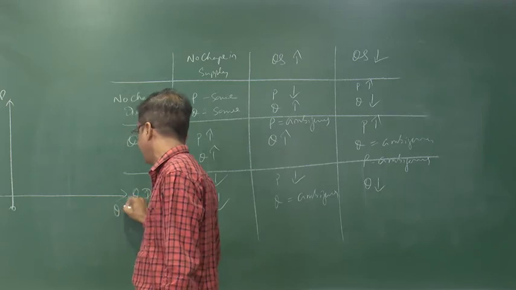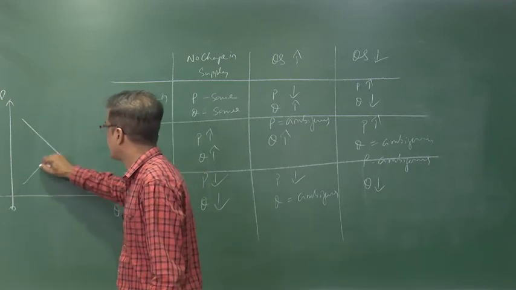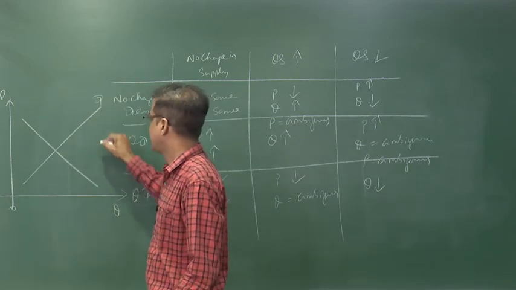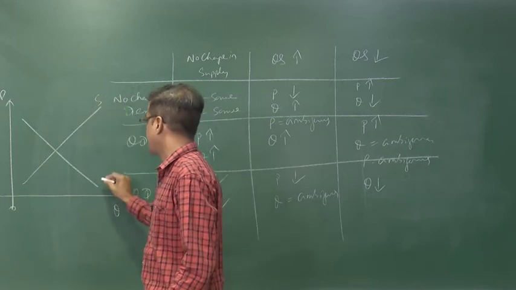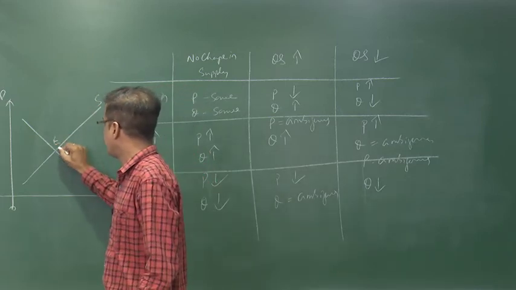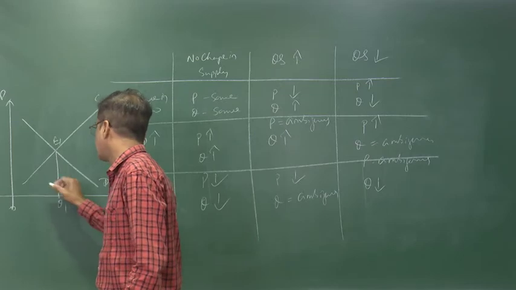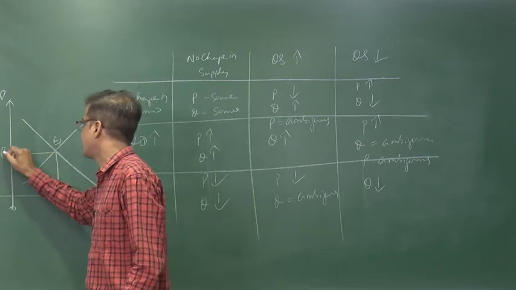Price and quantity. Here is equilibrium price and equilibrium quantity. This is your supply curve and this is the demand curve. Equilibrium 1 is to be E1, quantity is to be Q1 and price is to be P1.